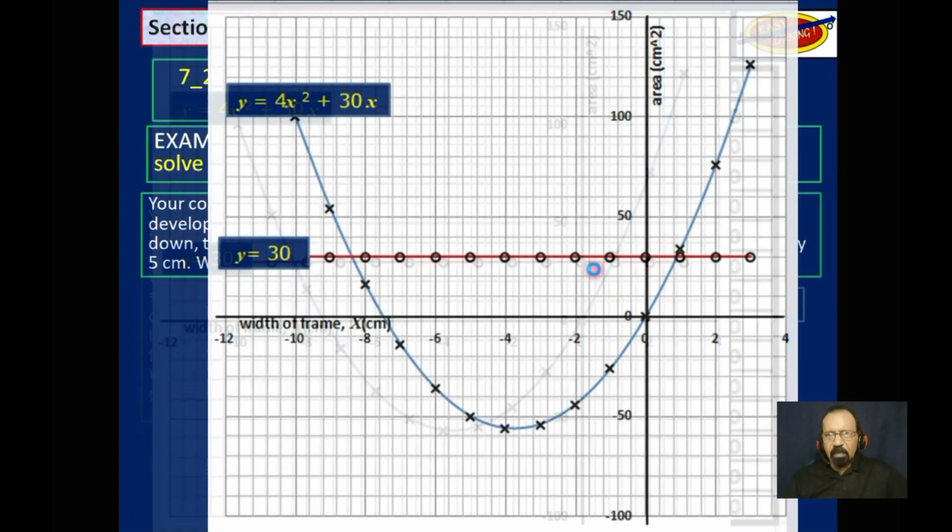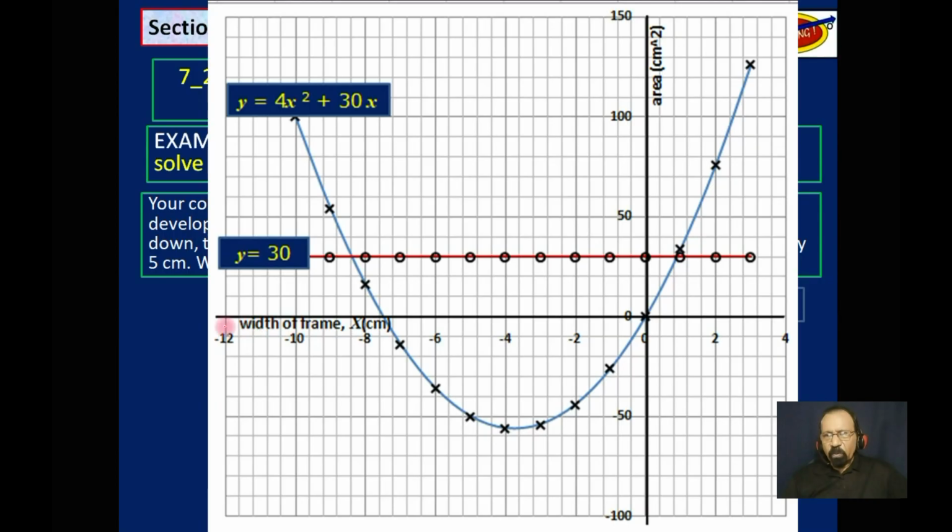Okay, let's see that a little closer. We want the width of the frame, which is x. So we want the reading on this x-axis. Now, the sensitivity here, that is 2. We have 5 divisions. So the sensitivity here is 0.4. So that's 0.4, 0.8, 1.2, 1.6, 2.